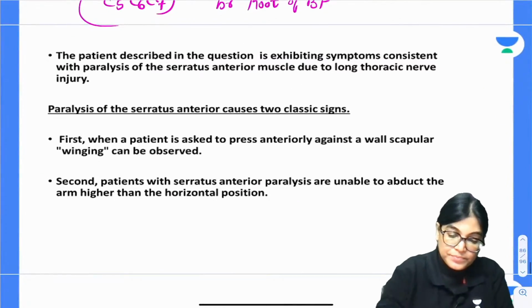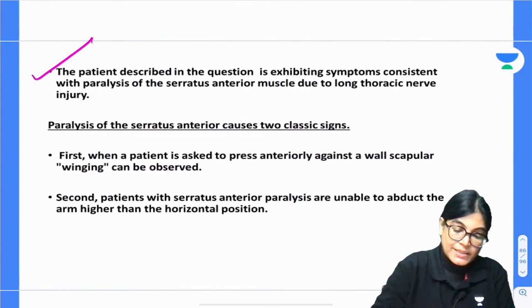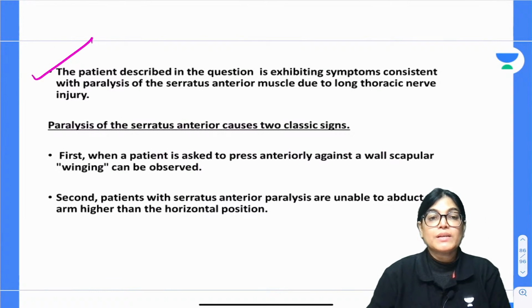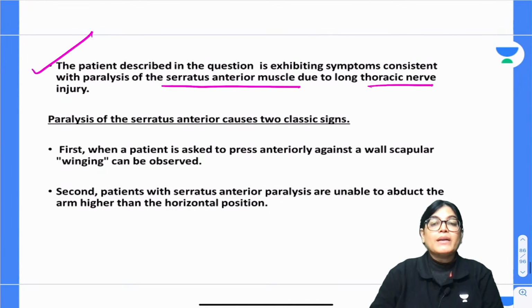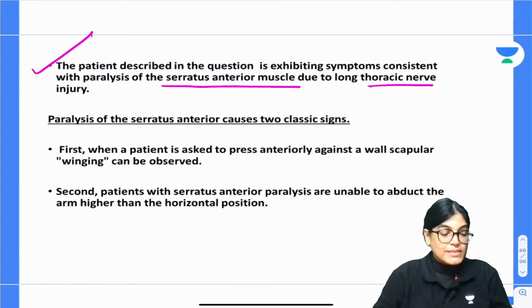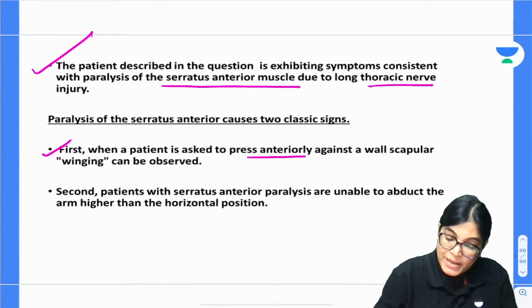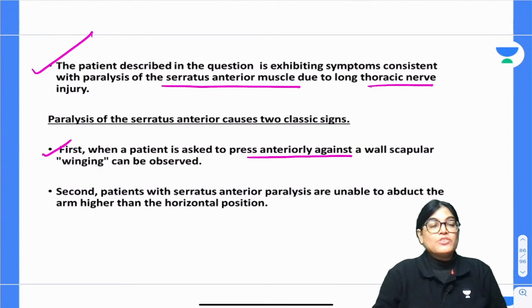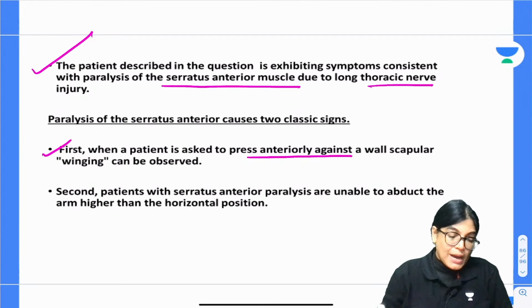So, let us see here. My dear aspirants, the patient described in the question is having the symptom consistent with the paralysis of serratus anterior muscle due to involvement of long thoracic nerve. Paralysis of serratus anterior muscle has got a classical presentation. First, when the person is asked to press anteriorly against the wall, the presentation will be the prominence of the medial border of scapula, and the prominence of medial border and inferior angle of scapula is called winging of scapula. So, winging of scapula will be seen.